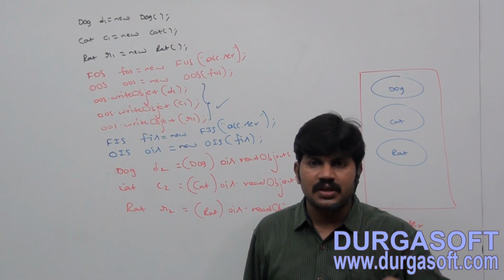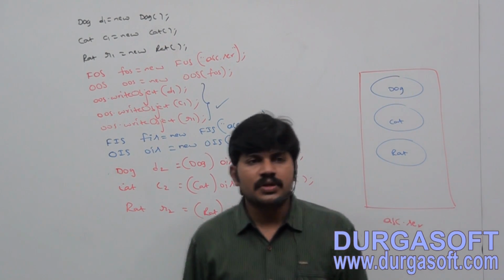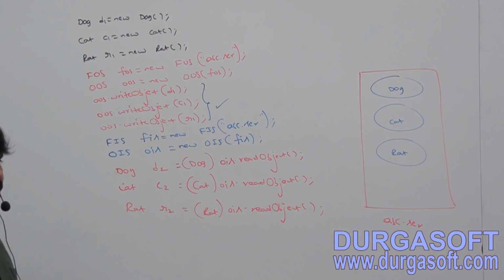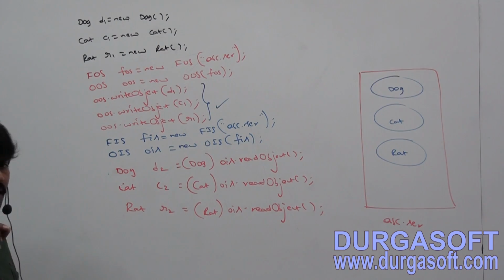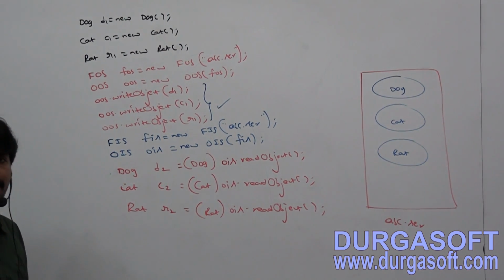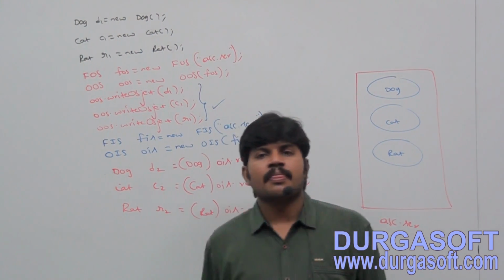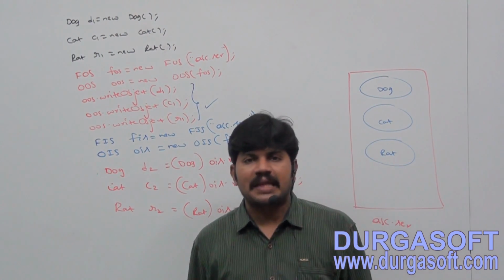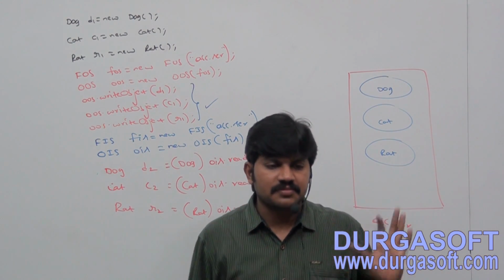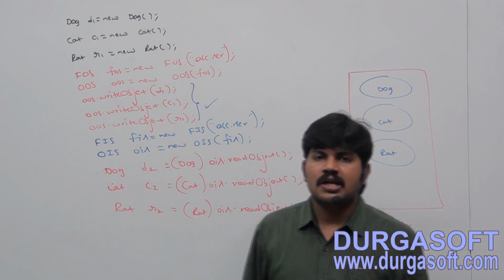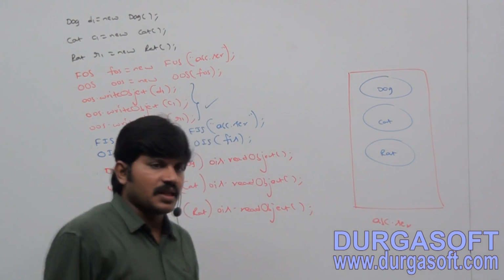We have to deserialize in the same order only. Okay, that is, the order of objects is important in serialization.